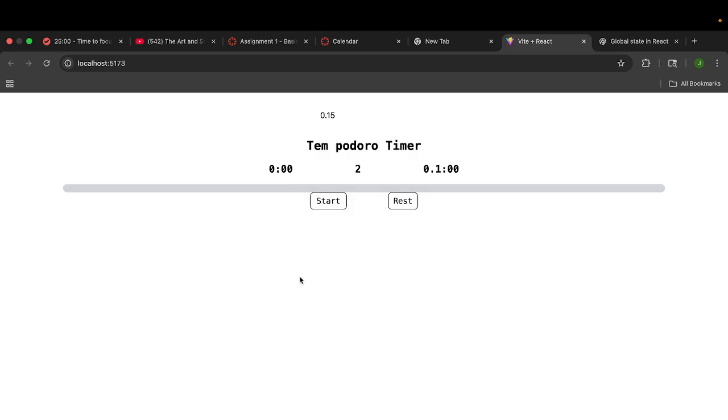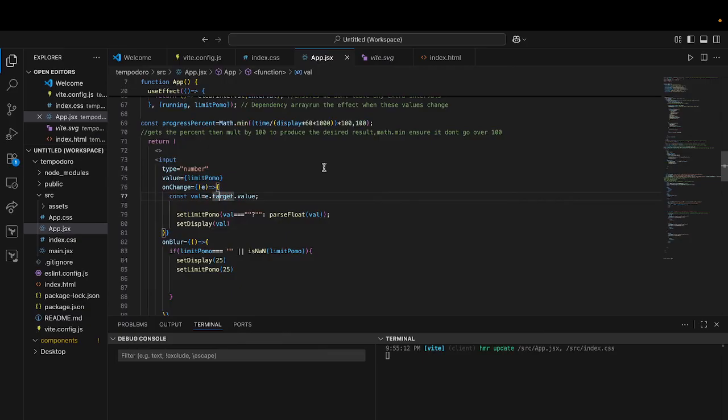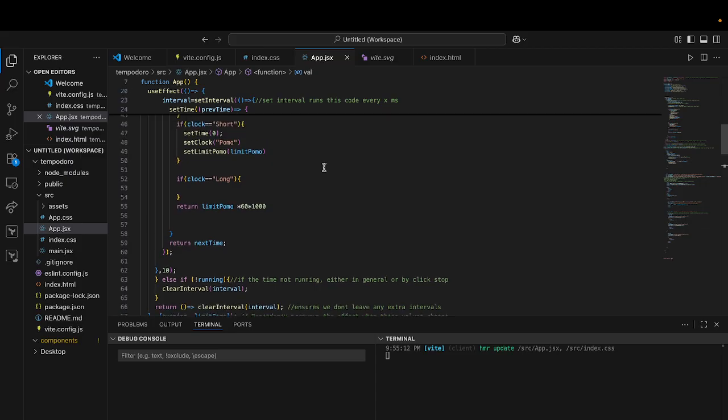What happens if I change this? Okay, yeah, so it should work, but it doesn't want to change. Why does it not want to change?